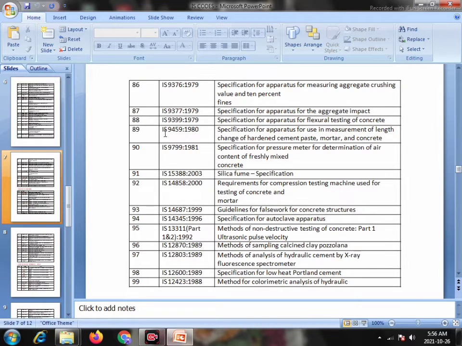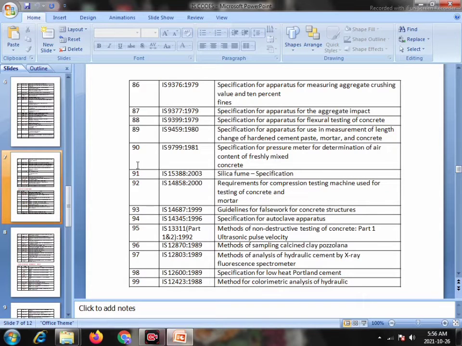Serial number 89, IS 9459, 1980, Specification for apparatus for use in measurement of length change of hardened cement paste, mortar and concrete. Serial number 90, IS 9799, 1981, Specification for pressure mortar for determination of air, cement content and freshly mixed concrete.